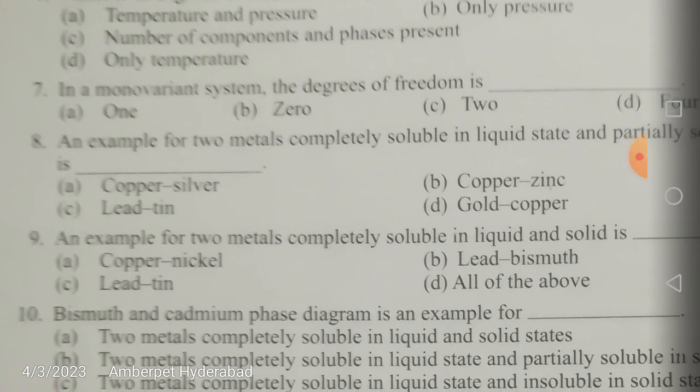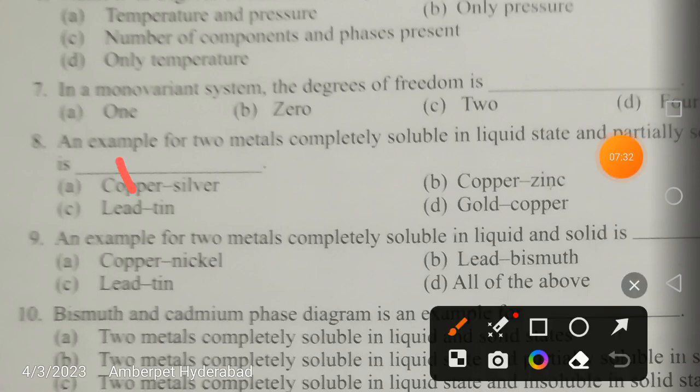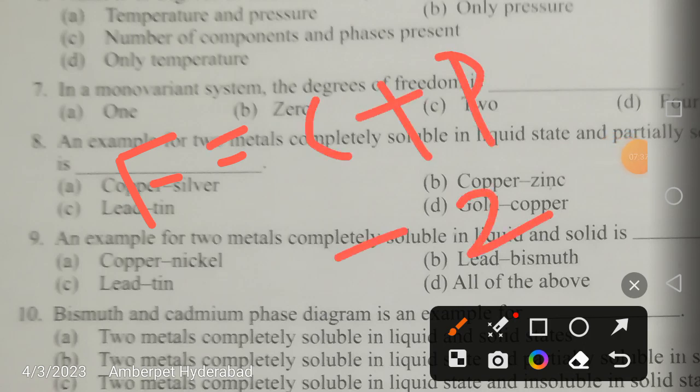Right. Now, the degrees of freedom is equal to C plus P minus 2, friends. F is equal to C plus P minus 2. F is the number of degrees of freedom, C is the number of components, P is the number of phases, and minus 2 is a constant. So, this is the relationship between F, C, P. Let us write down: F is equal to C plus P minus 2. So, remember this formula